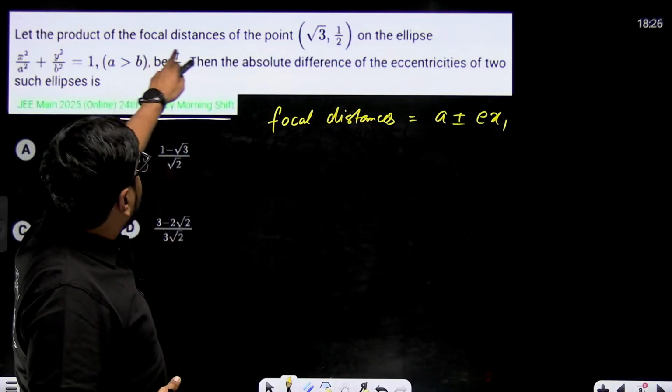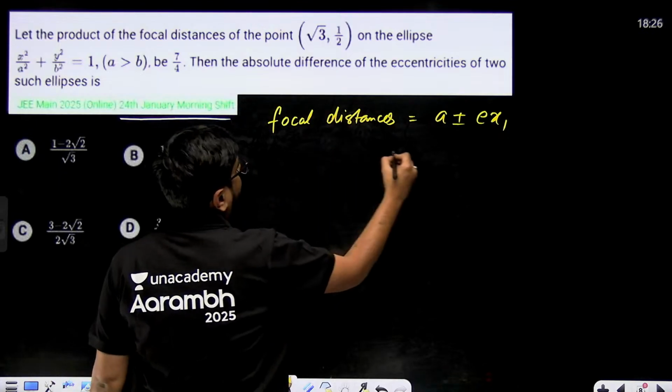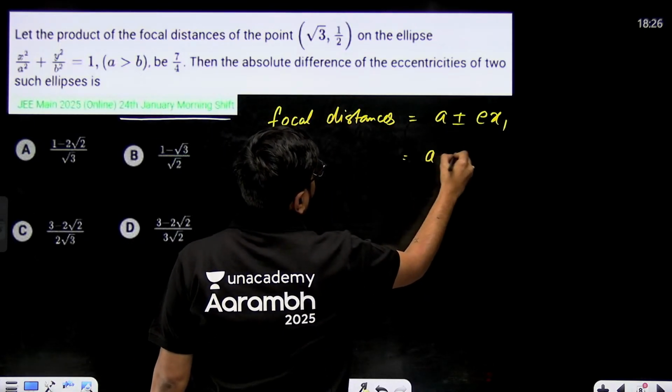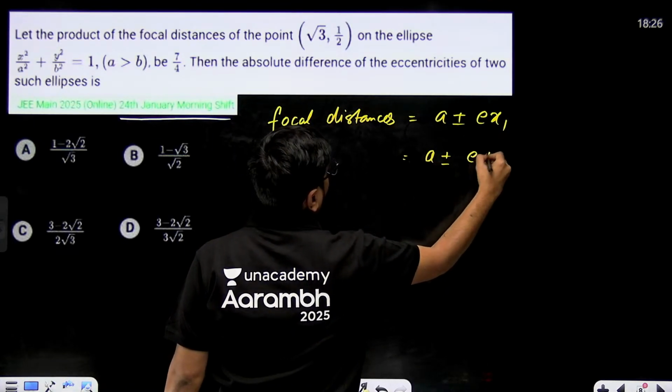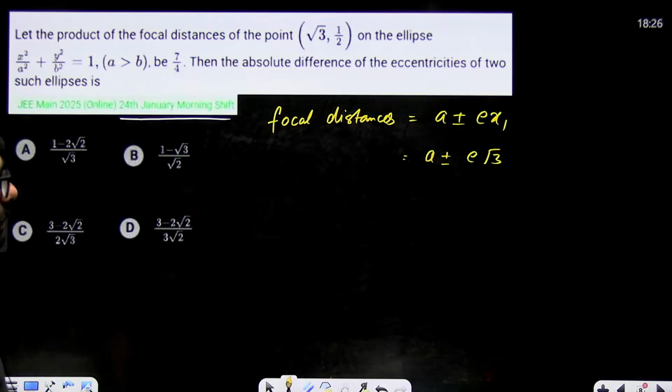Distance from point root 3. What is x1 over here? Root 3. So the distances become a plus or minus e into root 3. These will be the focal distances. Now what are they saying? The product of focal distances.